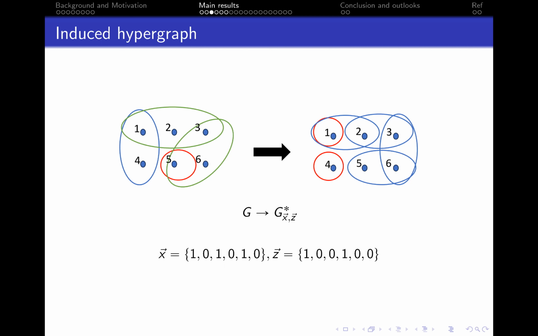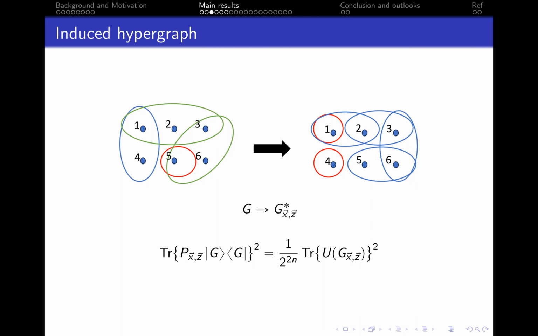And also by deleting the third node, we get the hyperedge {1, 2}. Also notice that two identical hyperedges will cancel out here.